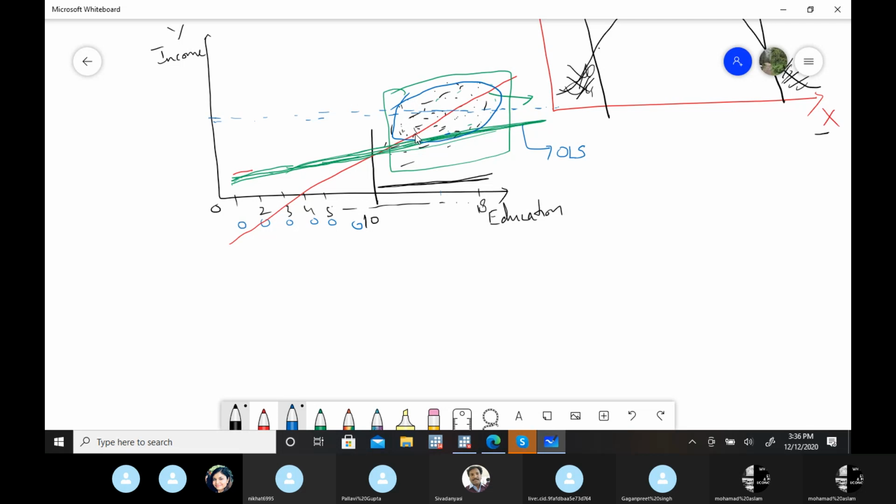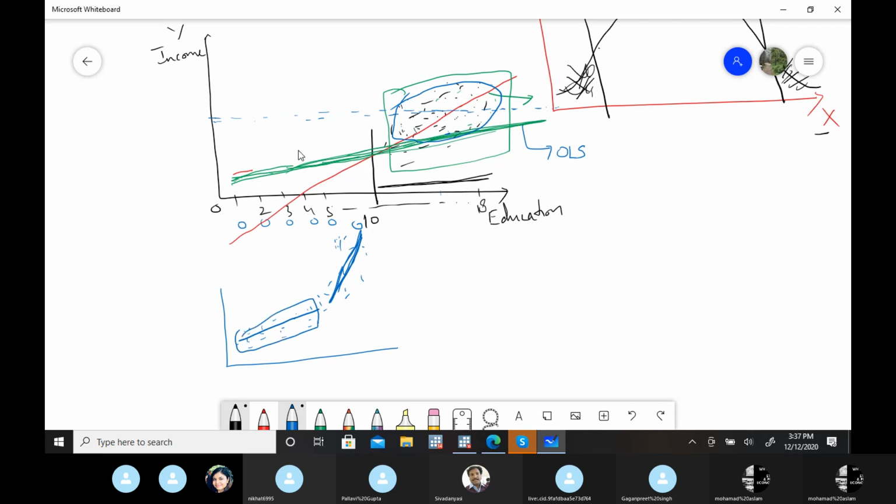Piecewise regression. No. Generally, Niket, piecewise regression is applied when we have a situation where the slope will change. Like, let's suppose the slope is here and the slope is here. But at least we have observations for this part as well.